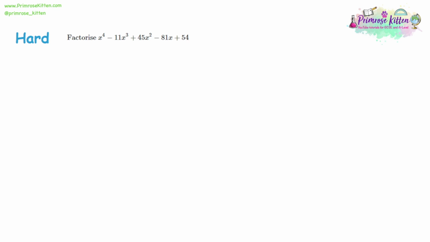You can also try negative 1, and that's going to work the same way, but odd powers are going to flip the sign. So that's going to be 1. That's going to be plus 11. Then it's going to be plus 45, it's going to be plus 81, and then plus 54. And that gives us quite a large number. It's not a 0. So it's not going to be negative 1 either. Well, let's try 2. So that would be 2 to the power of 4, take away 11 lots of 2 to the power of 3, plus 45 lots of 2 to the power of 2, take away 81 lots of 2, plus 54. 2 to the power of 4 is going to give us 16.